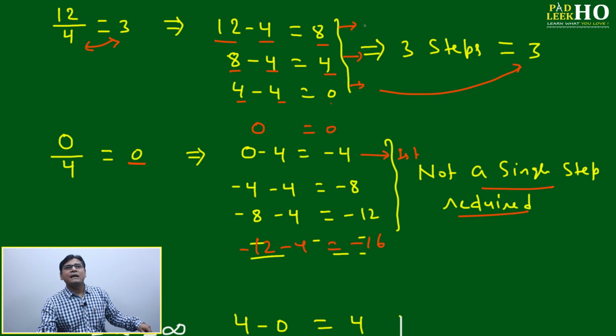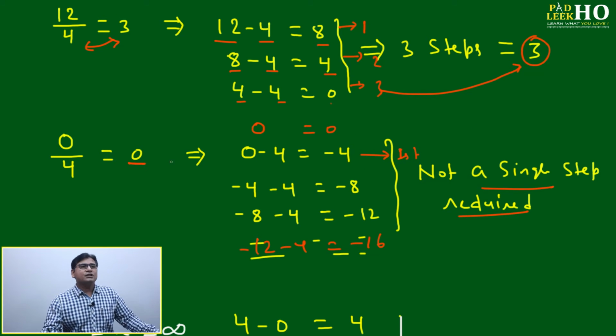Like here we have counted: this is 1, 2, 3. Same way here we have to count the steps. If 3 steps, the answer will be 3. Same way here you have to count the steps. For 0 by 4, if you are doing any subtraction like 0 minus 4, again minus 4, minus 4, you will never get the desired result. It means you will not be able to count the number of steps.